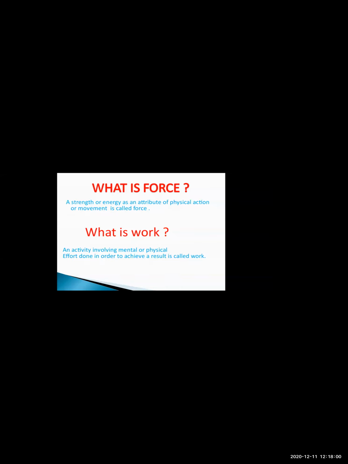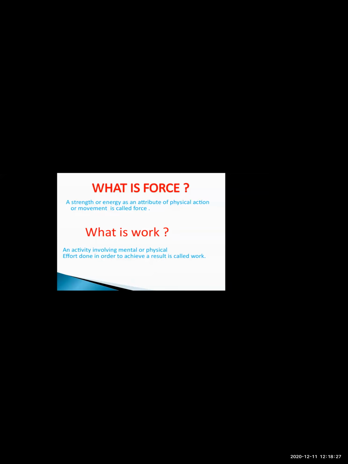And work is done when, physically or mentally, you have some target to complete. What is your target? To complete your CW book and HW book. Whatever efforts you take to complete that activity is known as work. What is your aim? To complete that work. So what are you going to do from your side?